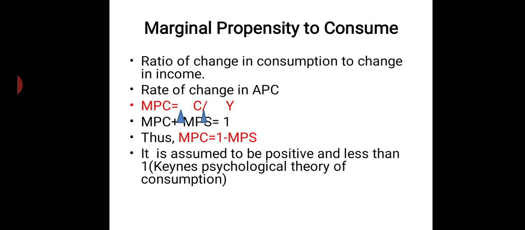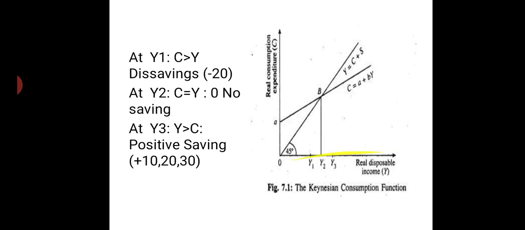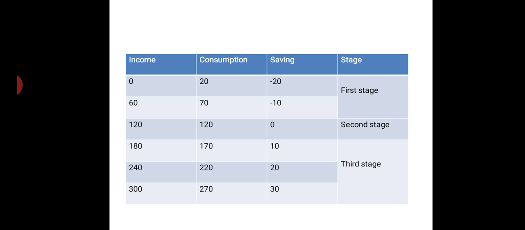MPC is equal to delta C by delta Y. Actually MPC is equal to delta C by delta Y. So let's go back to the table where you can calculate the MPC.